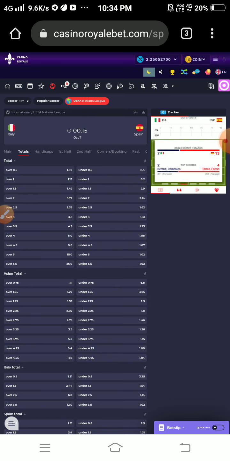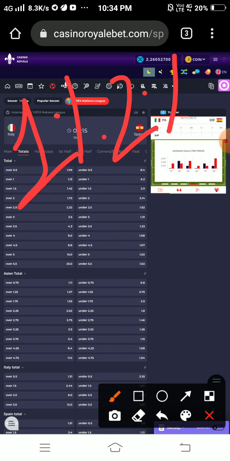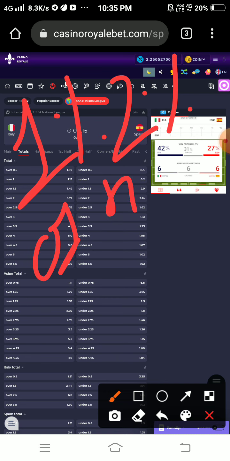invest on this match? Okay, I will suggest, if you are a beginner, you must invest 1 or 2% of your bankroll, not more than that.